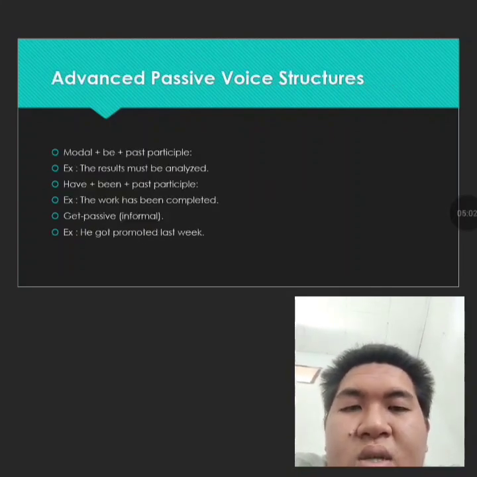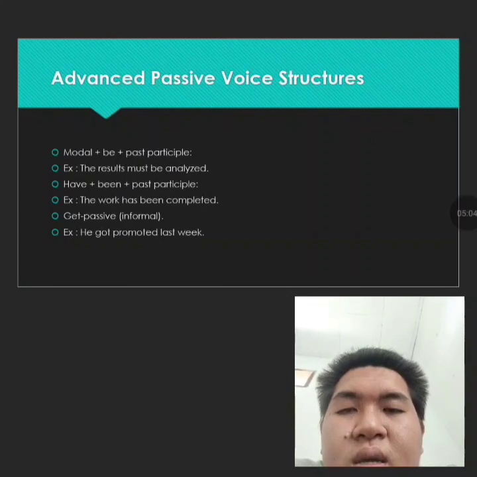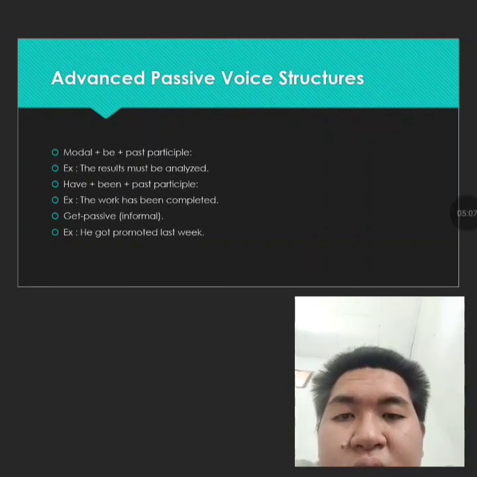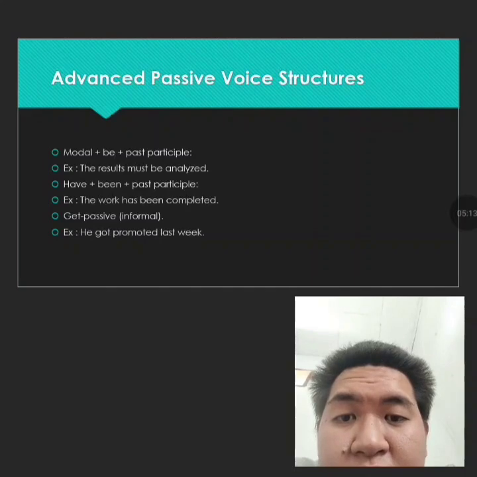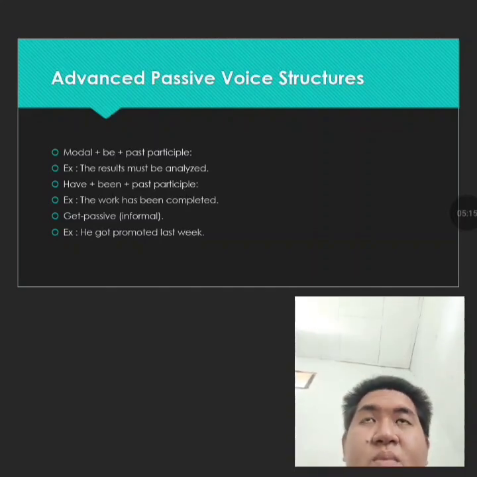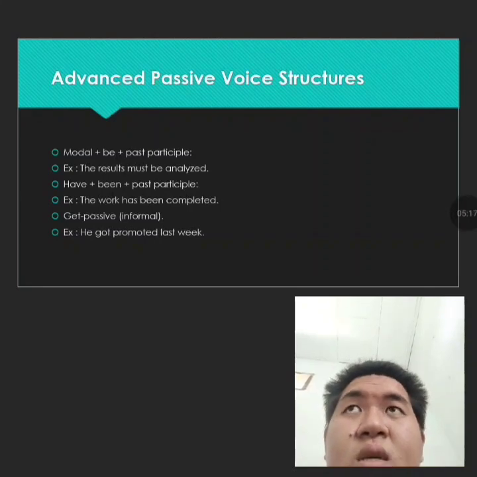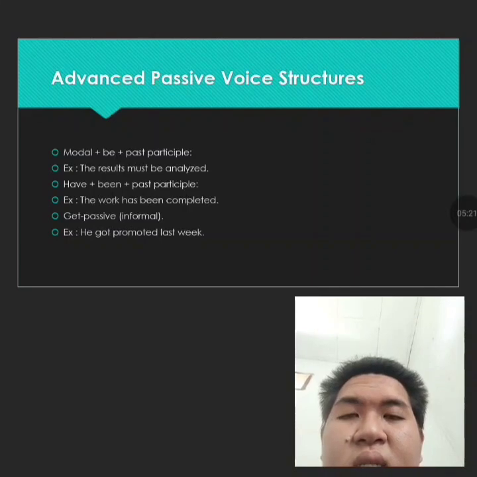Next are the advanced passive voice structures. This is the advanced one: modal plus be plus past participle. As you can see in the example, the result must be analyzed. Like the previous examples, it shows the main focus on the object or the result.